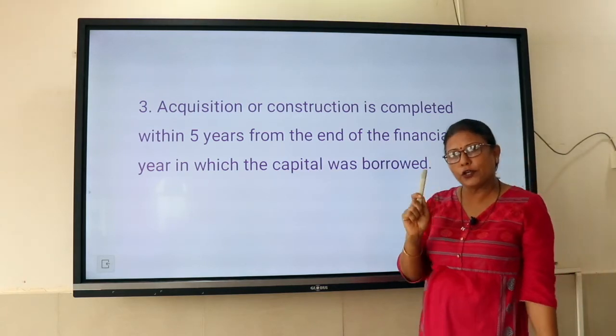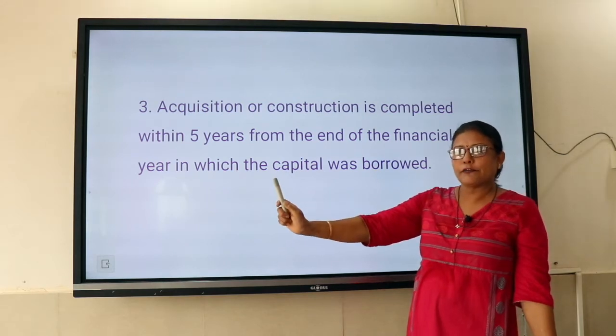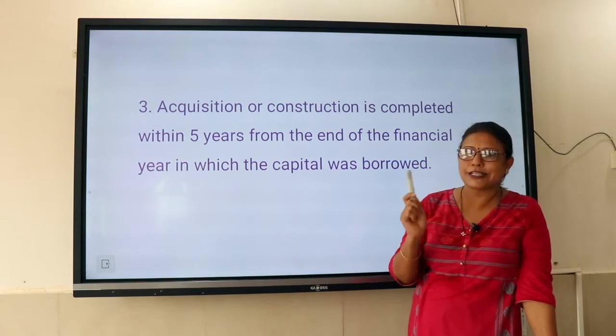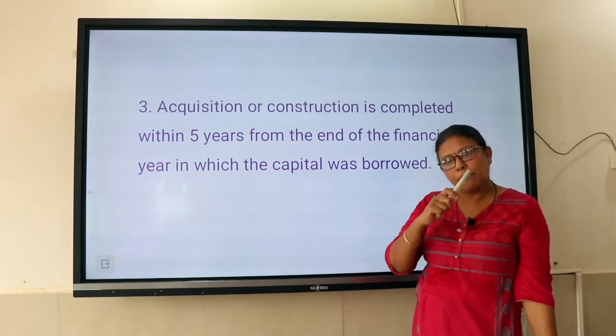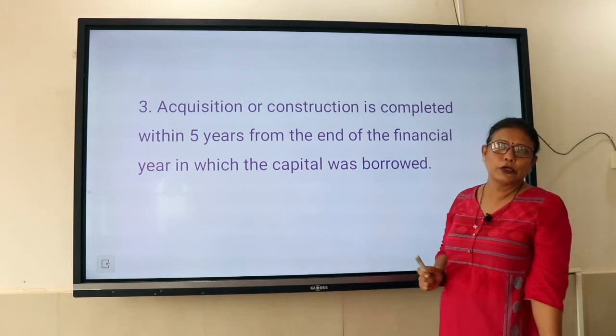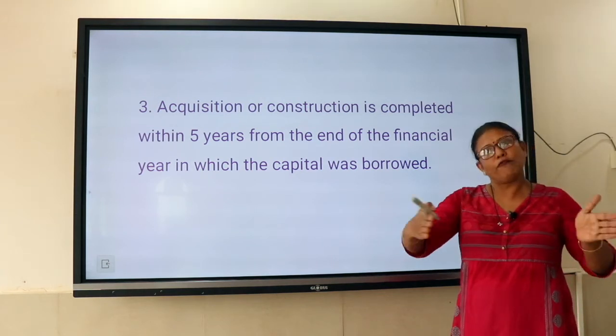From the year you borrowed the capital, till the end of 5 years, the construction or the acquisition has to be completed. Prior to 2007 it was 3 years, but after 2007 they made it 5 years. So your construction has to be completed in a span of 5 years.